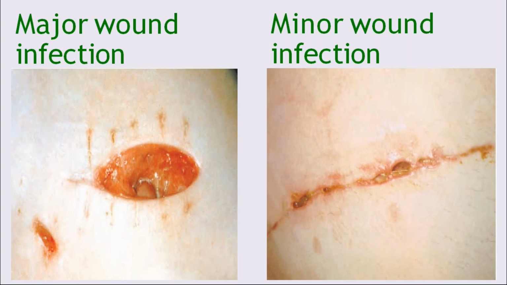So these are the diagrams, with the first one showing the major wound infection. There is a dehiscence of the wound. In the other picture, which is the classical example of a minor wound infection, only the skin is infected.